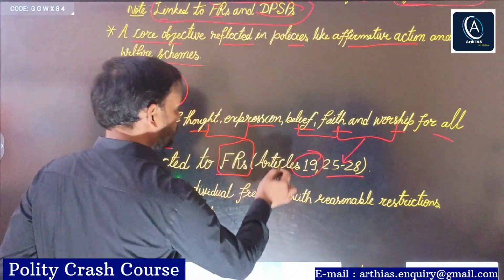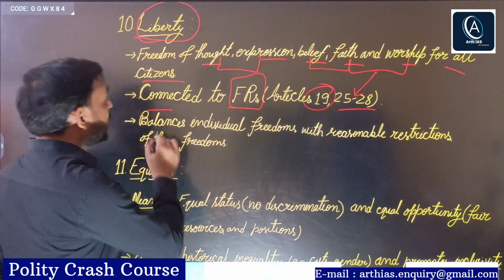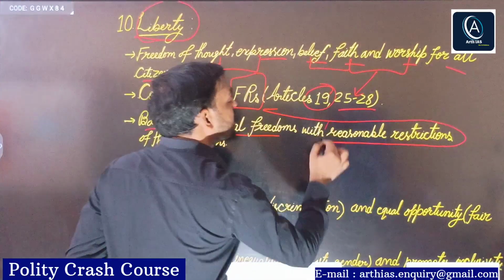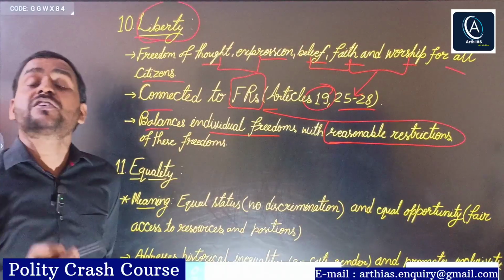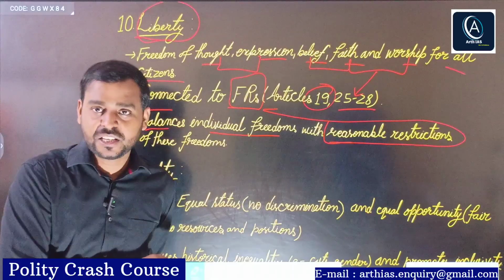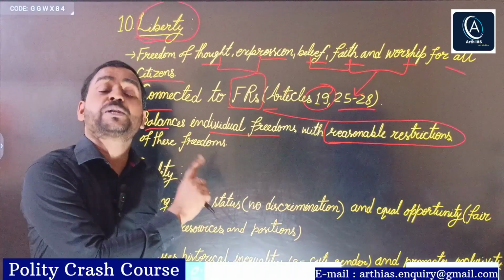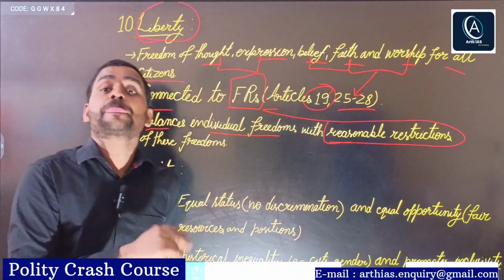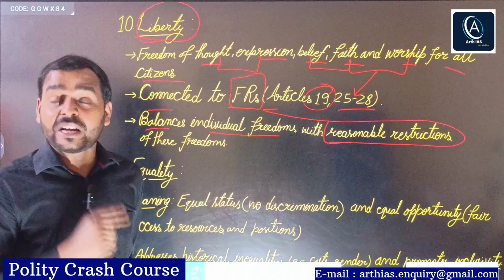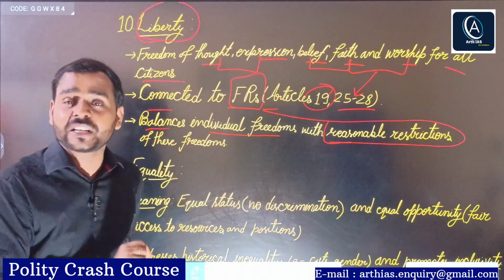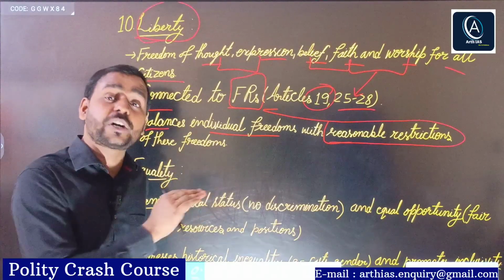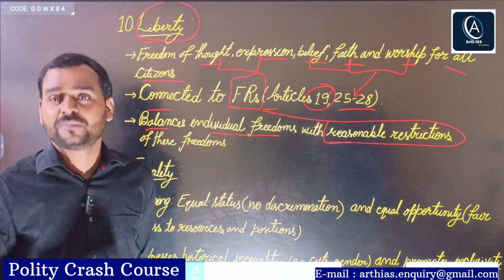Next, balances individual freedom with reasonable restrictions. Right. So reasonable restrictions. Listen, liberty does not mean that you have license to do anything. When we discuss Article 19, we will discuss what are reasonable restrictions. While enjoying your liberty, you should also consider that others' rights are not violated. Others should also enjoy their liberty, their freedom.